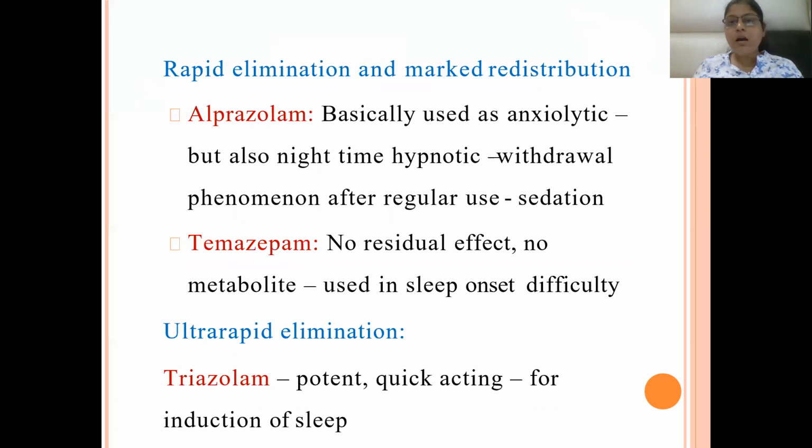Rapid elimination and marked redistribution is seen with alprazolam and temazepam. These are anxiolytic in action, and they may also produce nighttime hypnosis. Withdrawal phenomena can occur after regular use, and there is sedation. They are used in sleep onset difficulty, where the shorter duration of action helps, so they will decrease the latency of sleep.